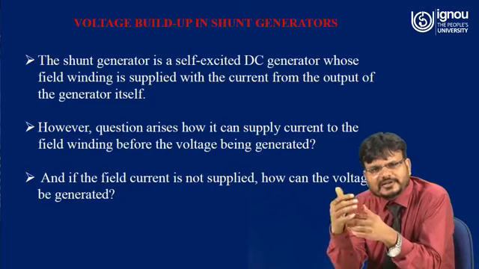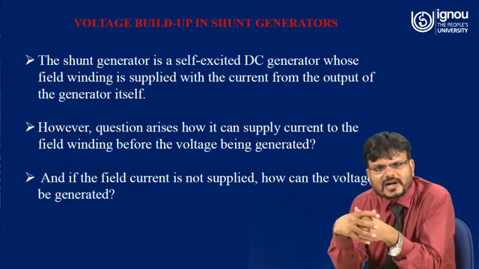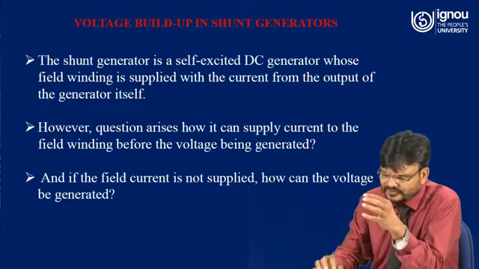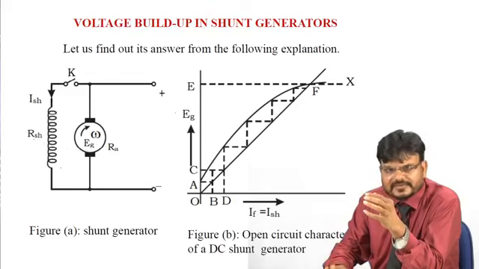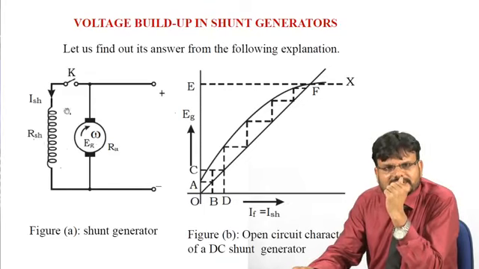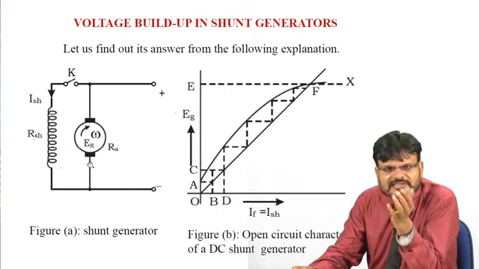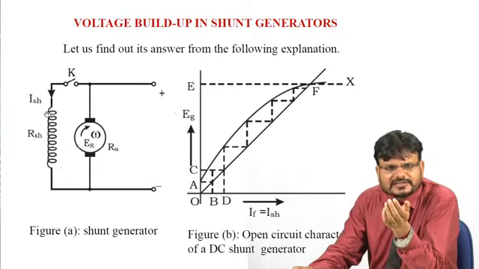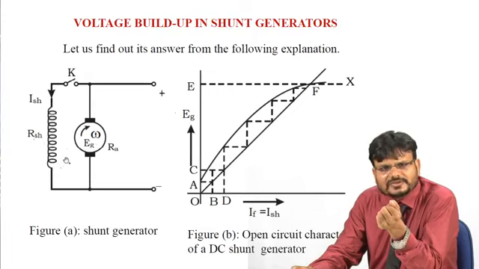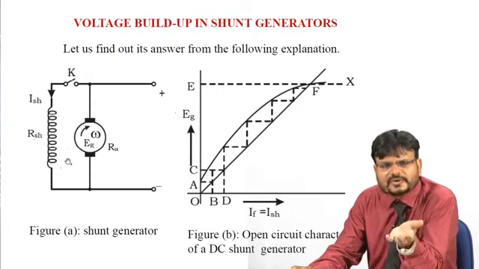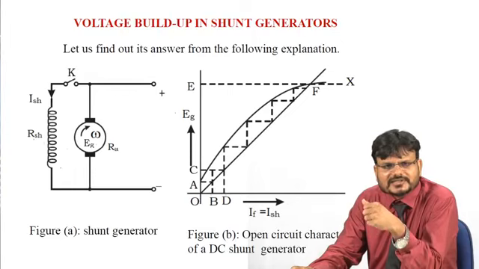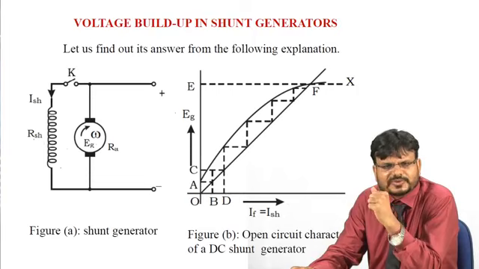And if the field current is not supplied, then how can the voltage be generated? To understand this, you have to understand this circuit diagram. Because it is a self-excited generator, the field current flows through the field winding Rsh. Now if there is no field, how is the voltage generated? Let us find the answer from the following explanation.